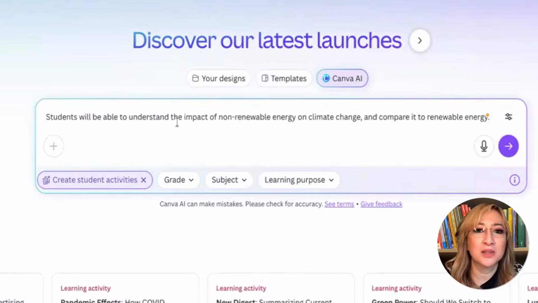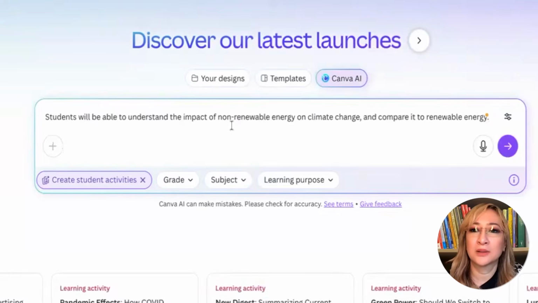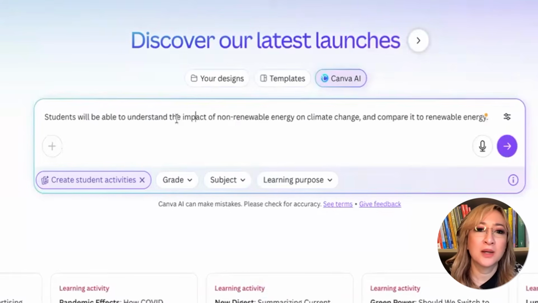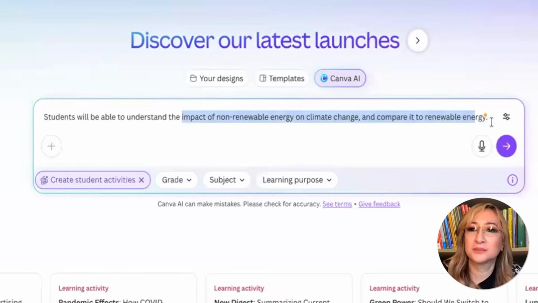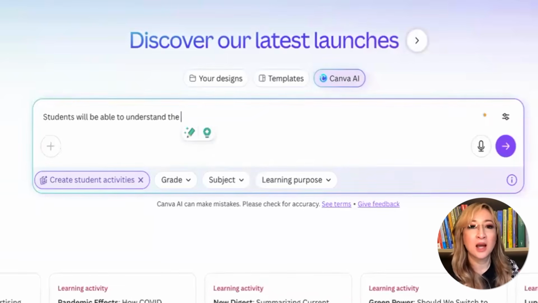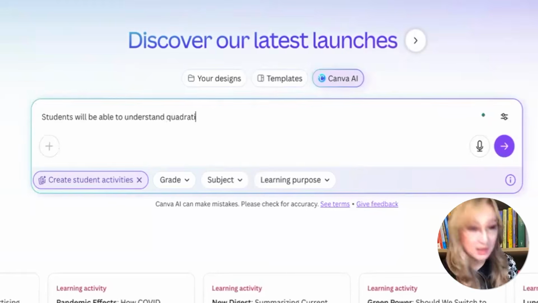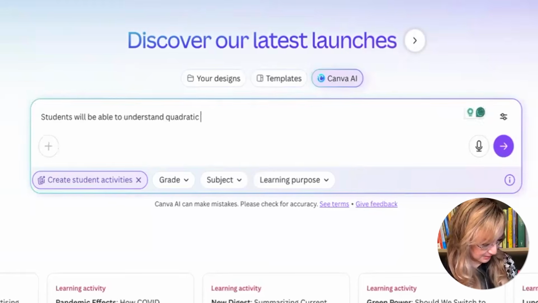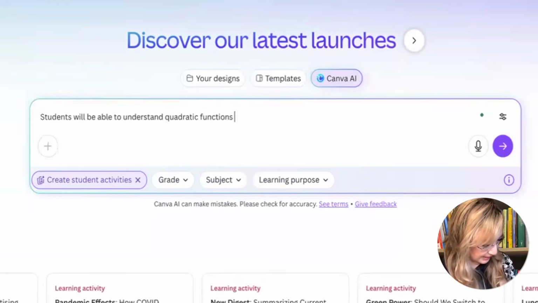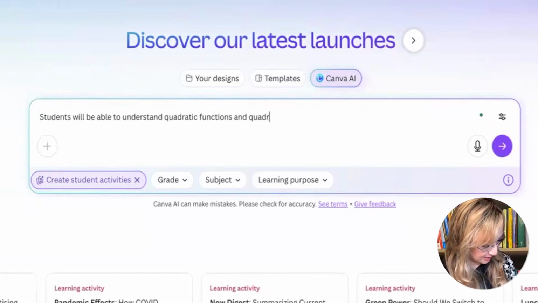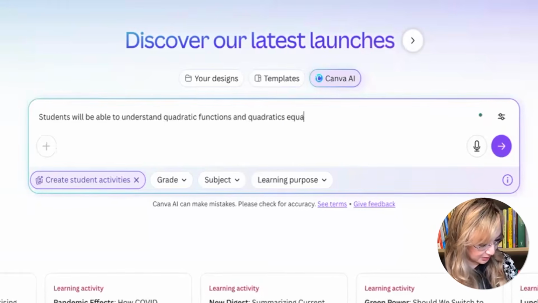Students will be able to understand the impact of climate change. Let's just say quadratic functions, and quadratic equations, let's just see what it comes up with.